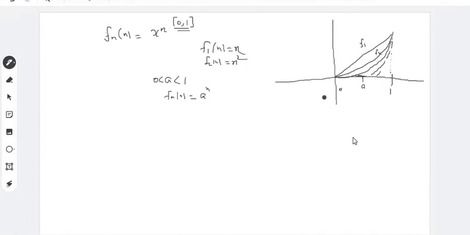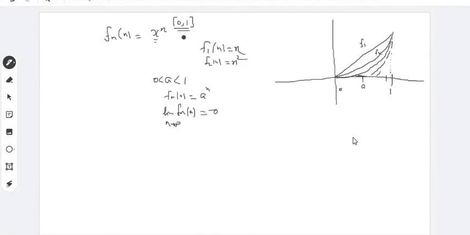So if you take any A between 0 and 1, this A may be very, very close to even 1. Even then, the limit of Fn(A) as n tends to infinity for fixed A is equal to 0. So therefore, this sequence of functions converges to 0 for every point A between 0 and 1. So it converges pointwise to 0 between 0 and 1.